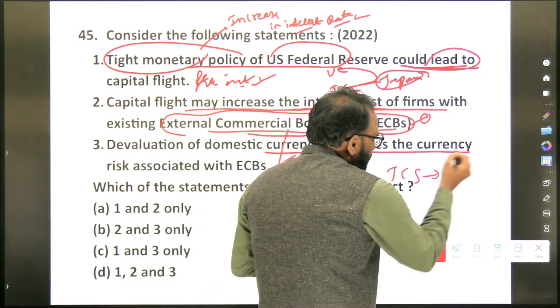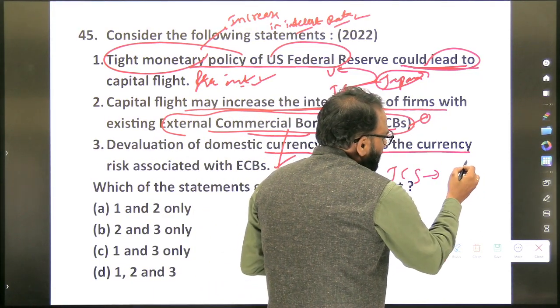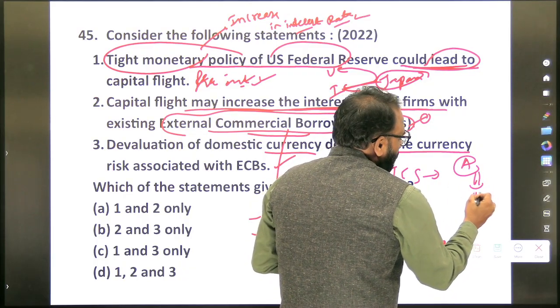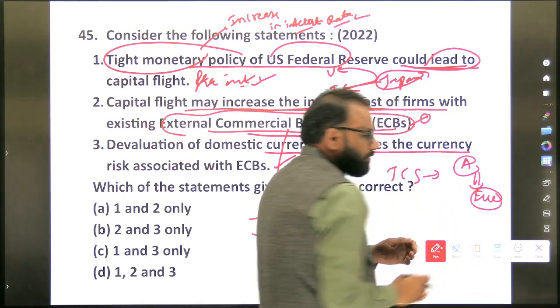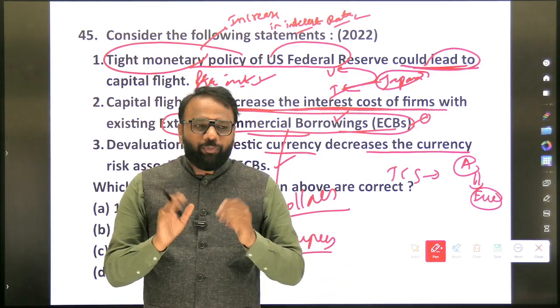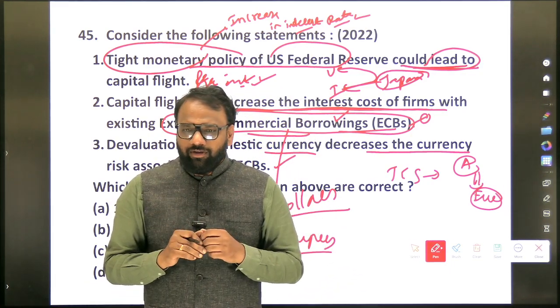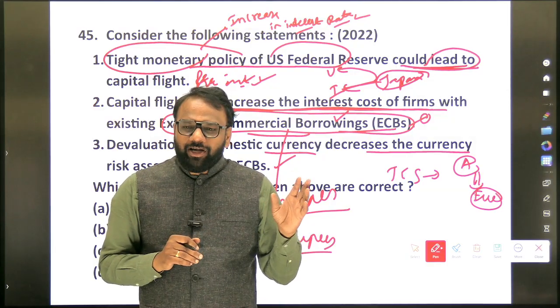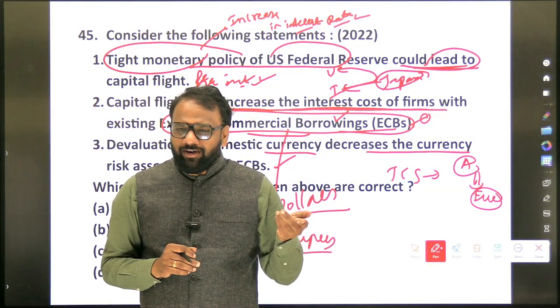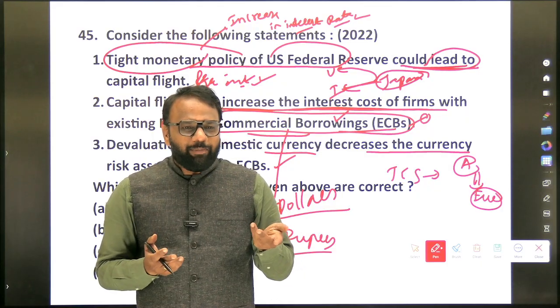TCS has taken a loan from some company A which is located in, let's assume, some European country. Now let's assume we have taken the loan in the form of a rupee denominated loan. When you are paying interest, will you pay in rupee or dollar? Obviously we will pay in rupee.